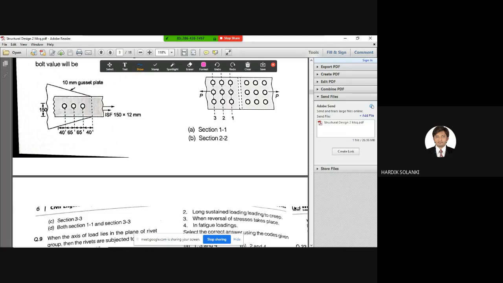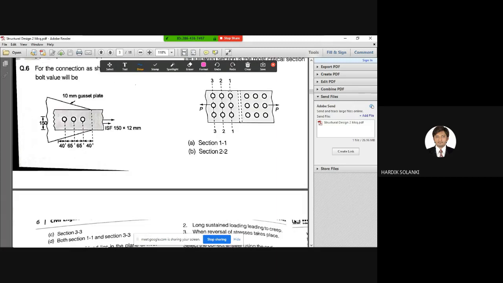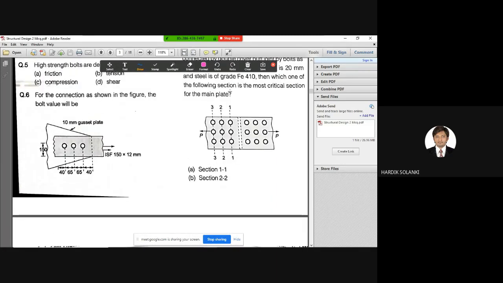Right. So in short, if this type of figure comes in the exam, the critical section is the section which is nearest to the load. The section which is critical will be the nearest to the load. Load जहाँ पे लग रहा है उससे सबसे पहला जो section आएगा, that will be the critical section, because the maximum stress distribution will happen here.